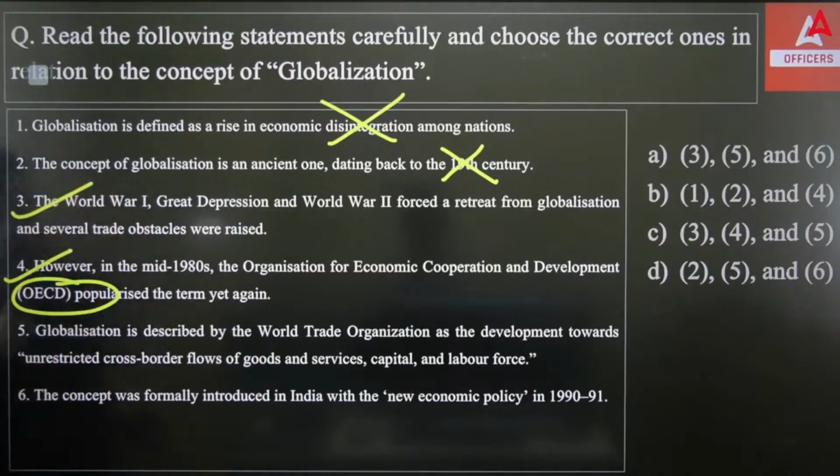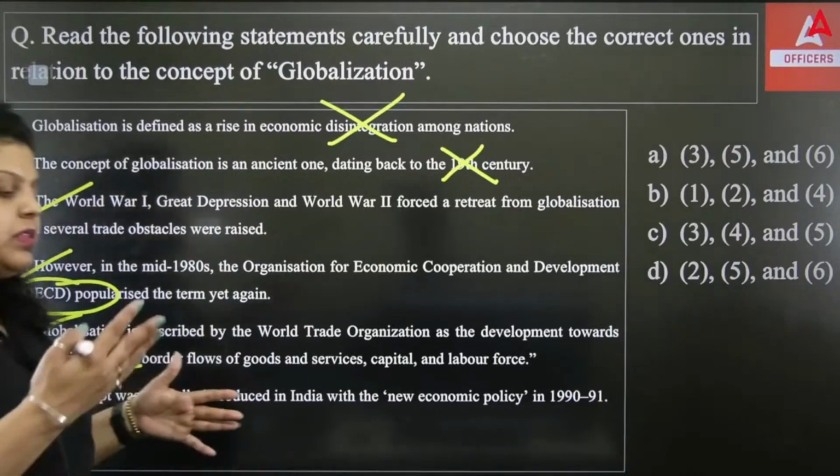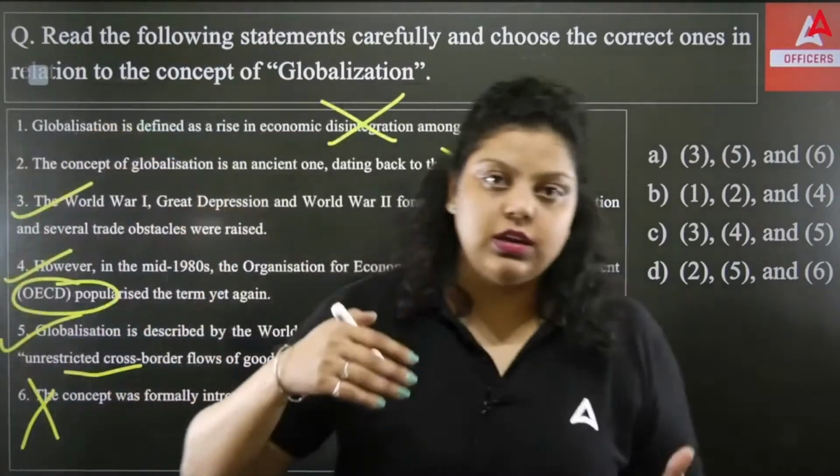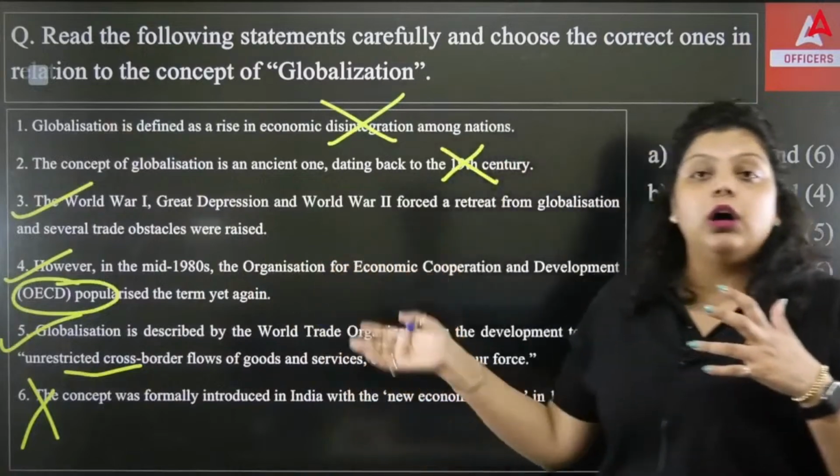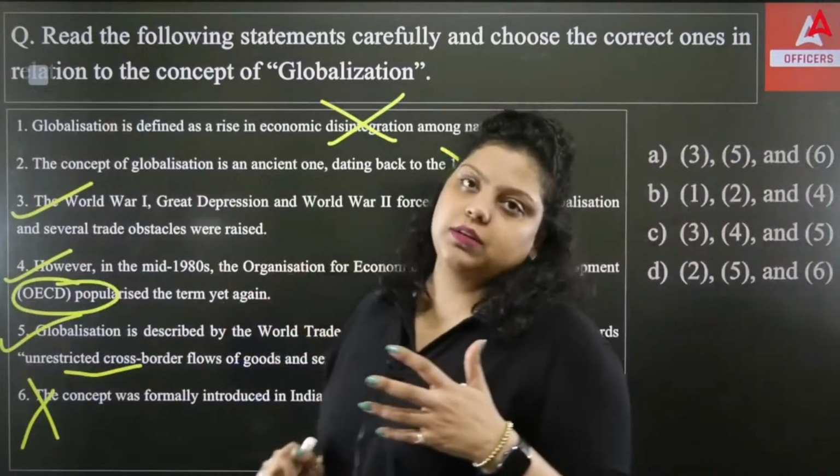This happened. And again, obviously WTO has introduced development towards unrestricted cross-border flows. And because the restrictions have been removed, the Indian economy became an open economy. But the fourth one is not true. It's not introduced in 1990. It was introduced in the 18th century. But it got popular in the LPG policy in 1991.